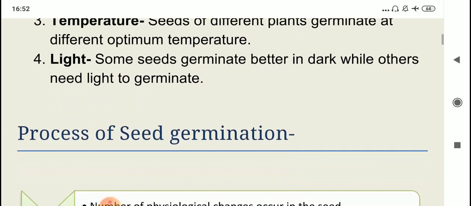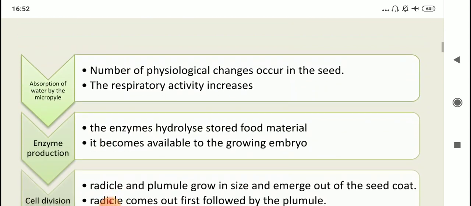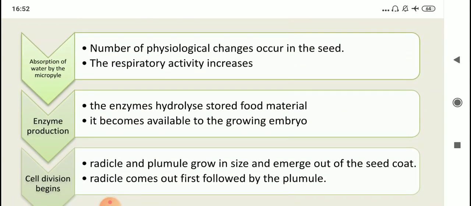Now we will move on to the process of seed germination. So the first thing that happens is absorption of water by the micropyle. As I told you, when the water is absorbed, then the metabolism will increase inside the seed. The metabolic rate will increase. So there will be a large number of physiological changes. The seed coat will rupture and radicle and plumule will emerge out, and the respiration inside the seed will also increase.